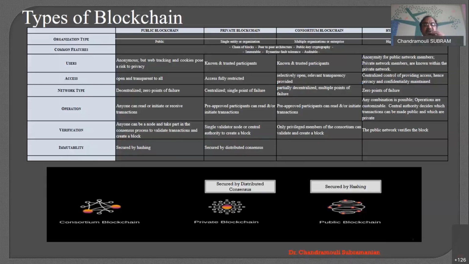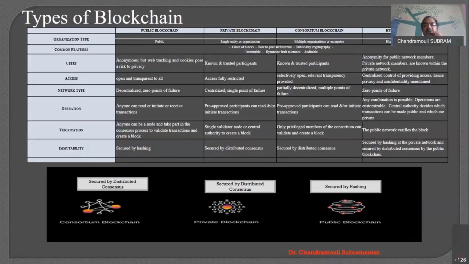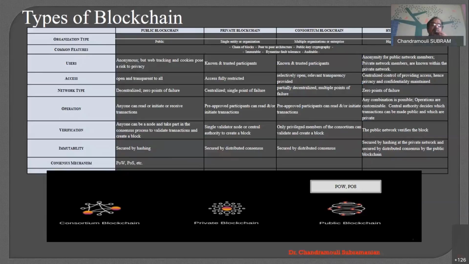So we have something called secured by distributed consensus mechanism in the private blockchain. In the consortium, again, we go for a secured by distributed consensus mechanism, right? And hybrid, it is up to you. You can go with the hashing. I can also go with the distributed consensus mechanism. It depends on the need of the parties involved in the hybrid. Now, what is the consensus mechanism? This also lays a foundation for our next session, right?